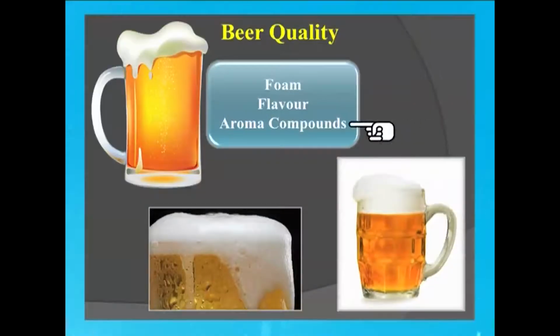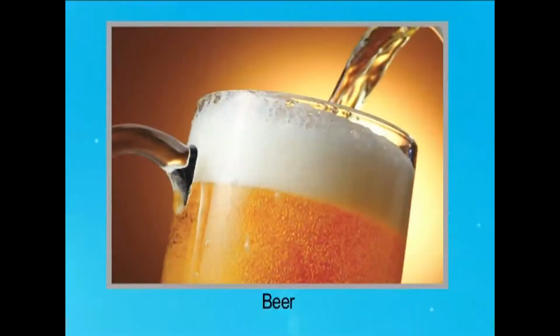While the aroma compounds are again generated during the maturation stages, after the complete fermentation step, the yeast still remain in suspension and generate some other aroma-giving compounds, like higher alcohols, esters, and some other aldehydes and ketones. So this is what generates beer. We have seen a whole lot of study about the beer, how it is produced, the starting material, and then final packaging and sale. There is so much more to mention, but we will now continue with the wine.